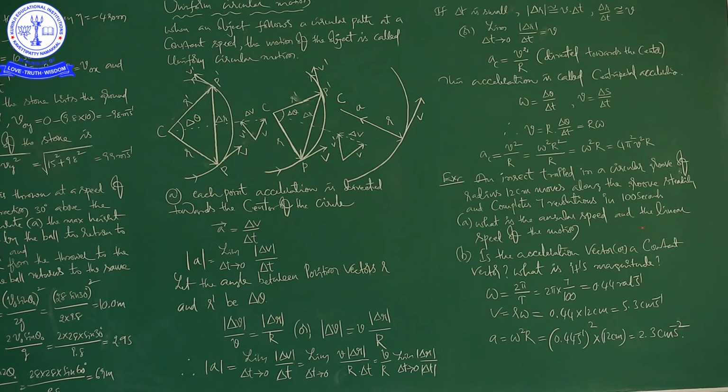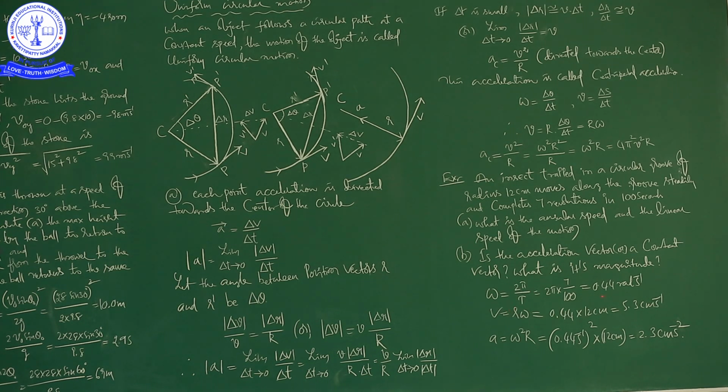First, what is the angular speed? Omega is equal to 2 pi by T, that is 2 pi into 7 by 100. See here, 7 revolutions in 100 seconds. In 1 second, the number of revolutions would be 7 by 100, so it goes into the numerator. Then the answer is 0.44 radians per second.